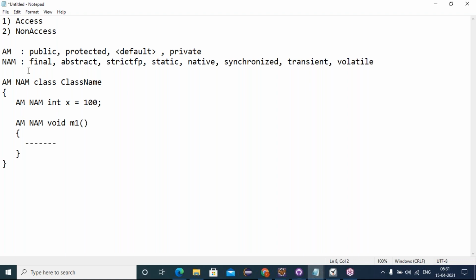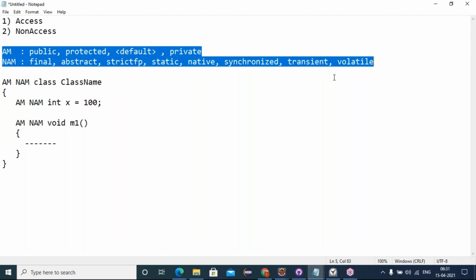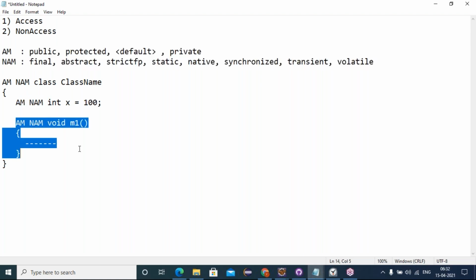But friends, not all 4 access and not all 8 non-access modifiers are given for classes, variables, and methods. Very few are given for the class, for the variables, and for the methods.